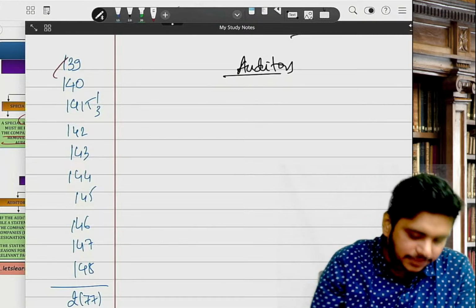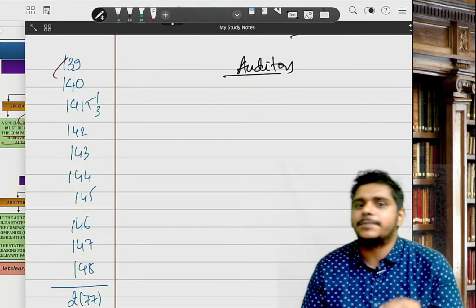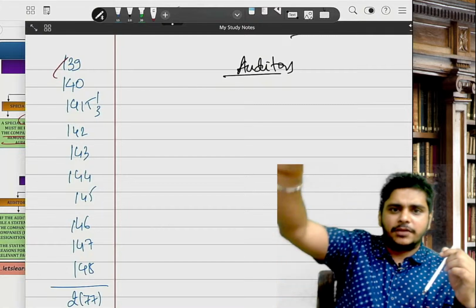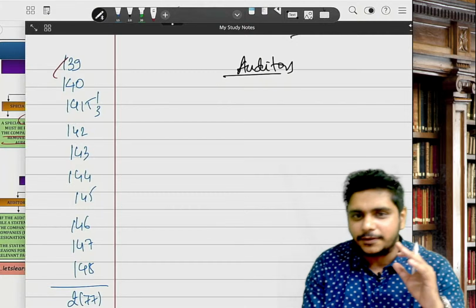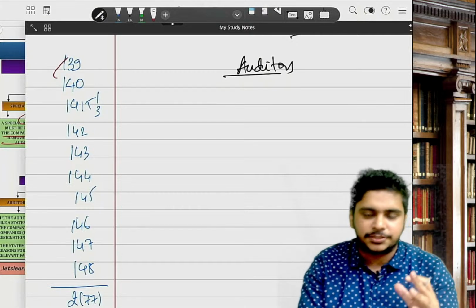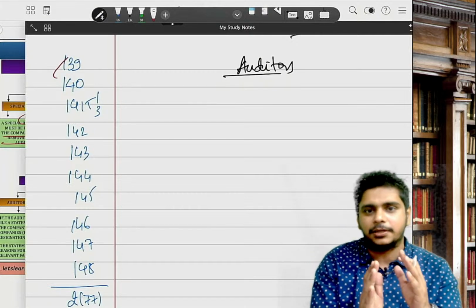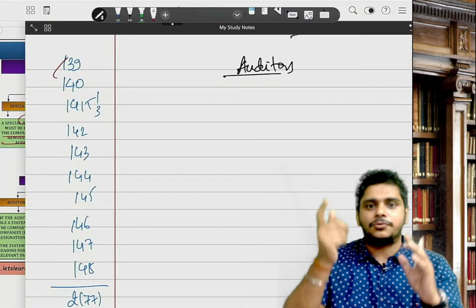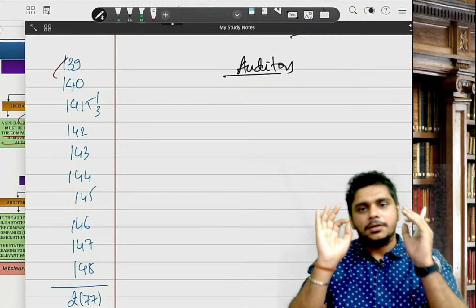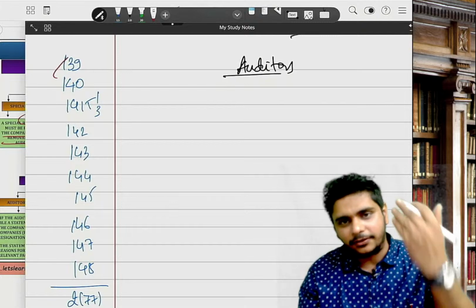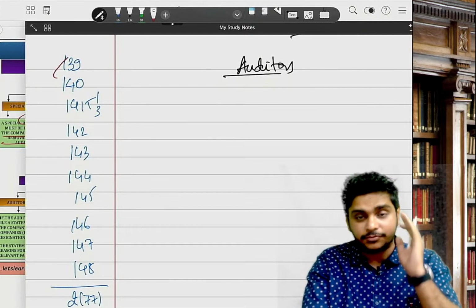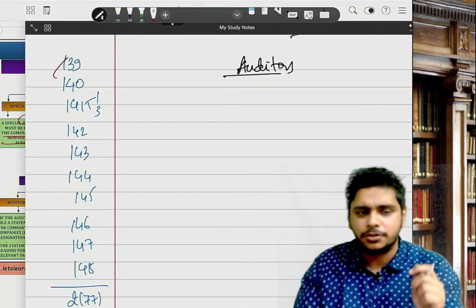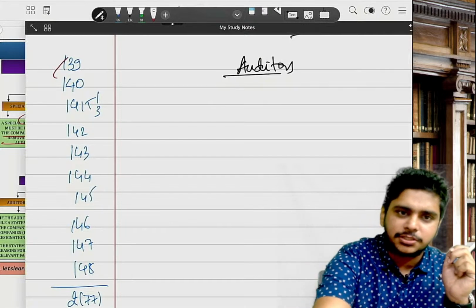We do the first section, 139. 139 is basically appointment. Let me give you one disclaimer, guys. This is basically a revision class. It's not a batch, it's not an explanation. I will be telling you straight to the point, so that you recall all the pointers and easily solve the question. For the detailed class you have to either buy a video, or a regular batch or a fast track batch. I'm just doing it for the exam revision. No time pass in between, just straight away revision.